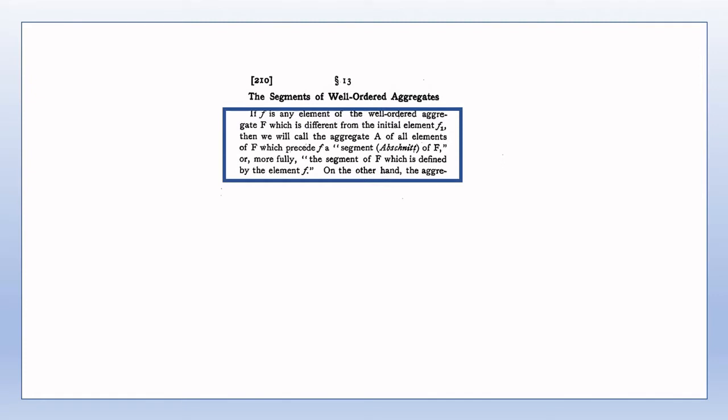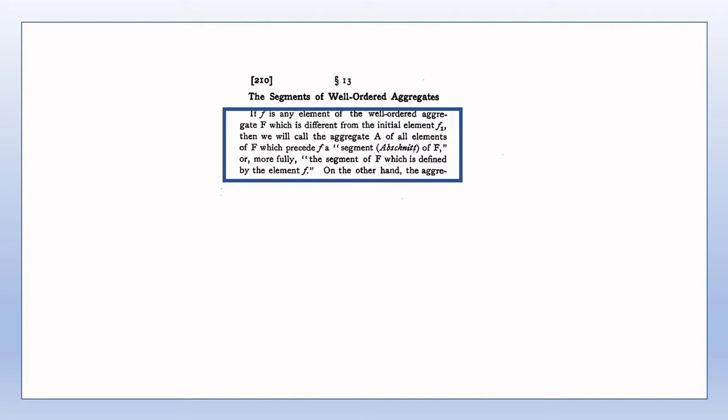The bulk of the current section is made up of a number of theorems regarding properties of segments of well-ordered aggregates. In this section we see some of the structure and some of the most important properties of well-ordered aggregates, which are essential for the considerations that will come up in later sections. This is one of the longest sections in the two combined articles, but it's also one of the driest sections to read. There's not much to get excited about, but the results are nonetheless extremely important going forward.